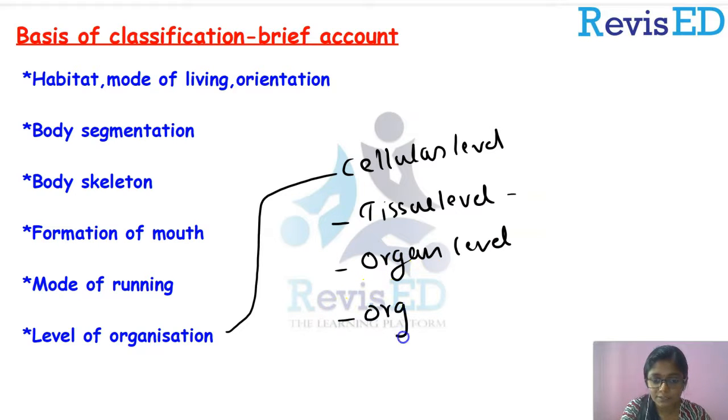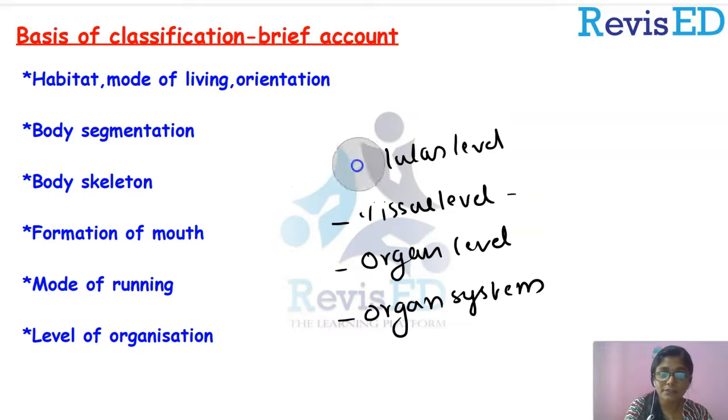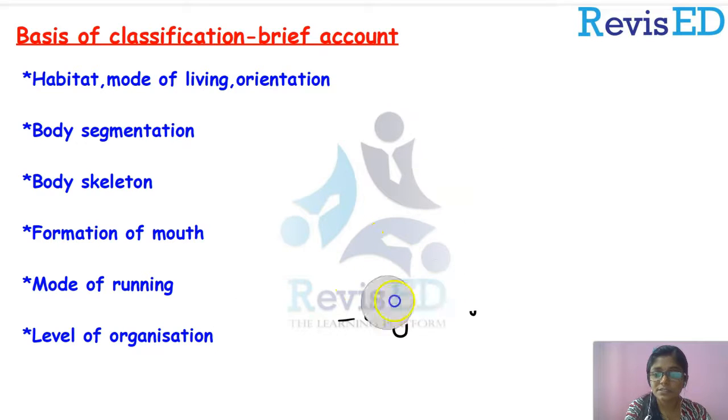And next comes the organ system level, where several organs are grouped together to form an organ system. So these were the levels of organization in animals, and we have classified animals based on these points. Now, moving to the next slide.